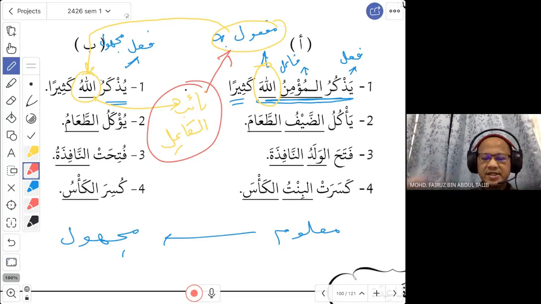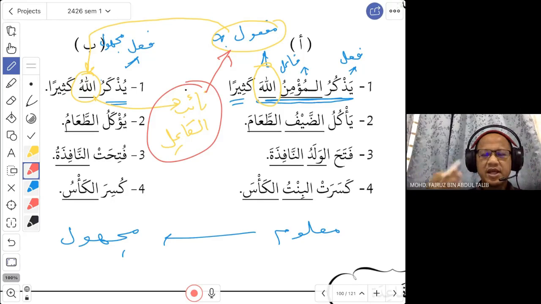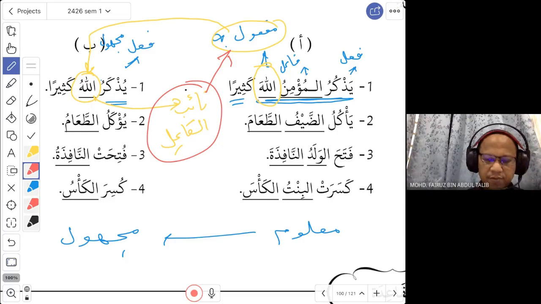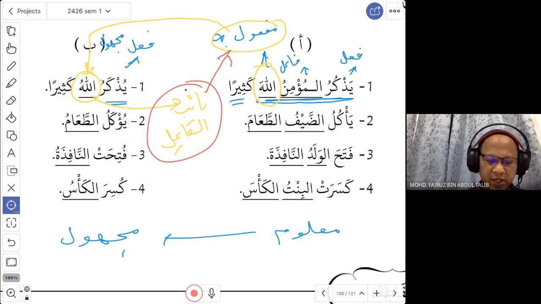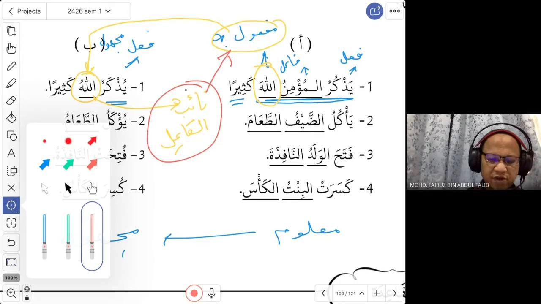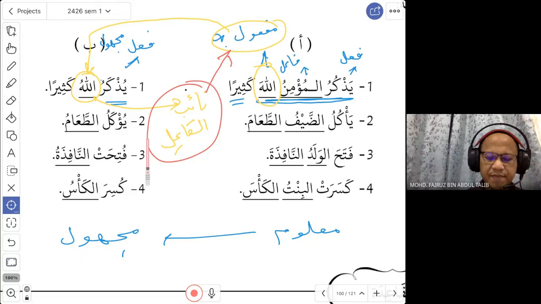In the original sentence, it is a maf'ulun bih. But when you change to mabni lil majhul, the maf'ulun bih becomes na'ib al-fa'il. So they are actually the same thing. The difference is that in the ma'lum form we call it maf'ulun bih, and in the majhul form it becomes the na'ib al-fa'il. Okay, that is the first thing about na'ib fa'il.